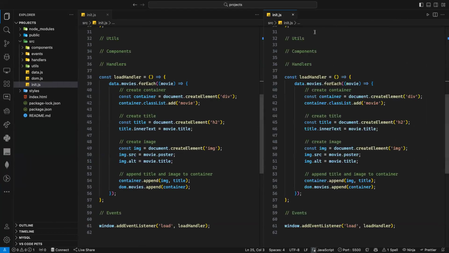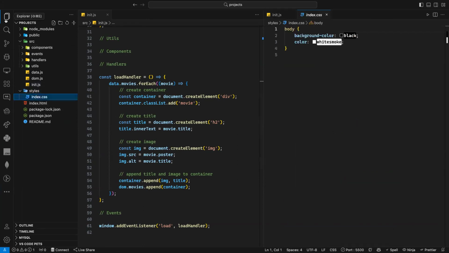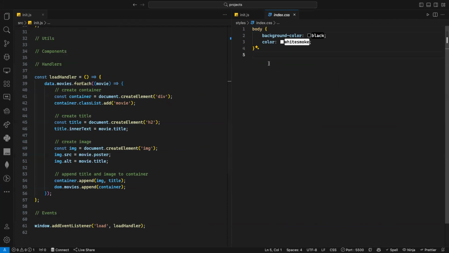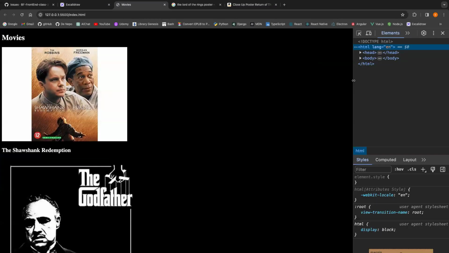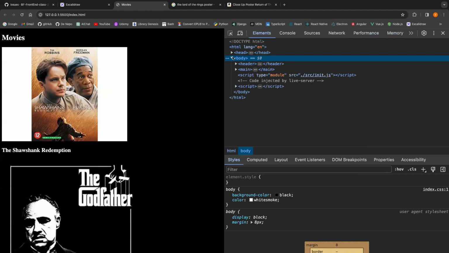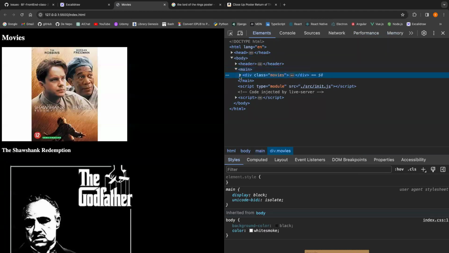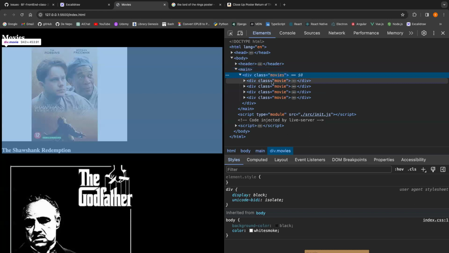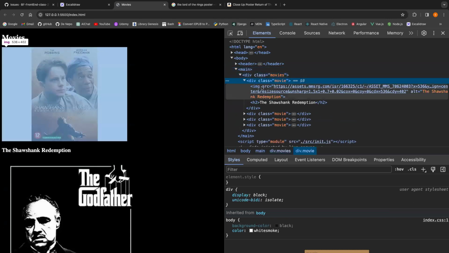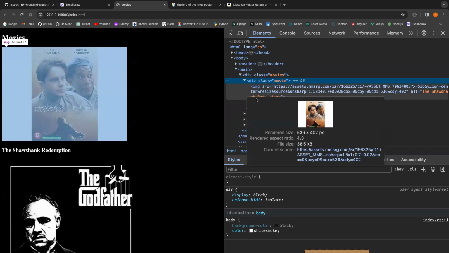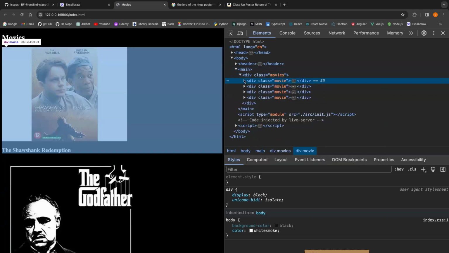Let's open my CSS. I'll not style it very nicely, just so you see what's going on here. Okay, what do I have? So if I go to here and inspect, click the body, notice here in the movie what happened. So as you can see, for each movie, it created a div with class movie. And here inside this one, I have an image, and then I have a title, as you can see. And I created it in JavaScript, as you can see.